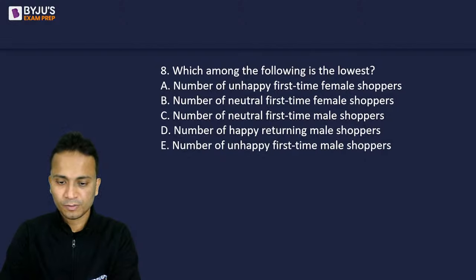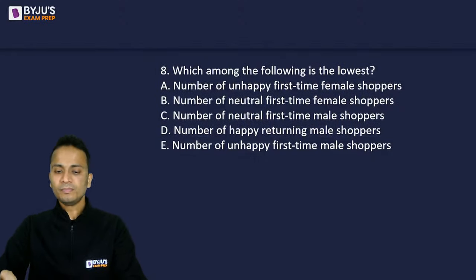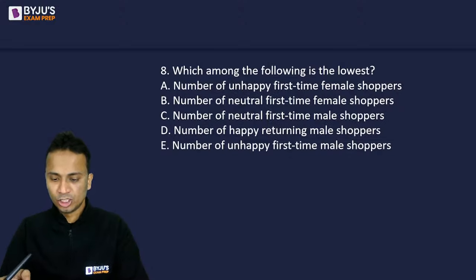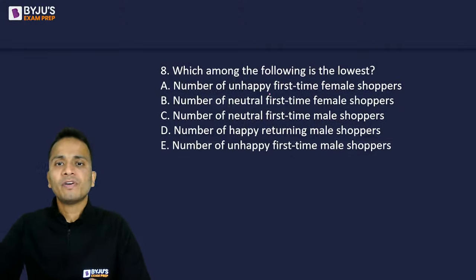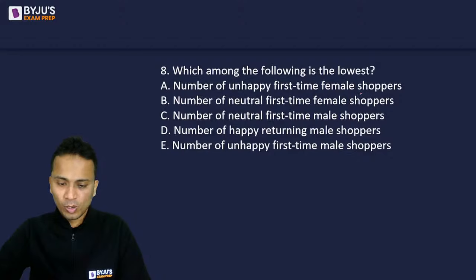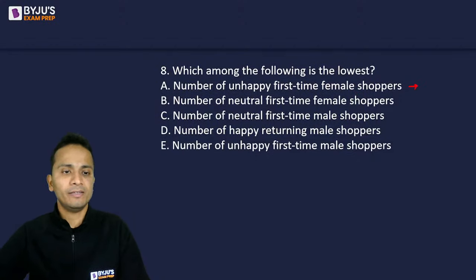All right. So can you give me the values, all of you? चलिए. So values, number of unhappy first time female. So unhappy first time female shoppers, this value is 10.